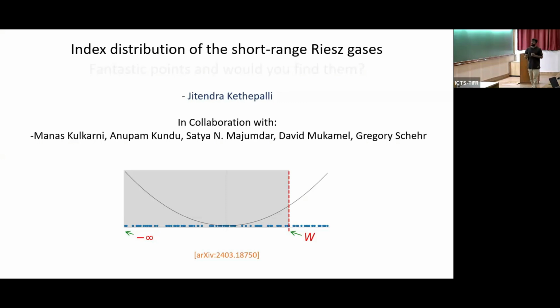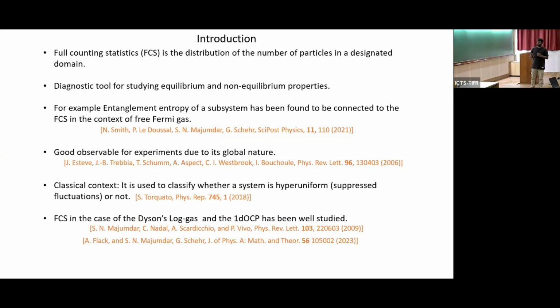This distribution problem is actually part of a broader class of problem called full counting statistics, which measures the number of particles in any designated domain. And it's a useful quantity to understand physical equilibrium and non-equilibrium properties. For example, entanglement entropy for the free Fermi gas can be connected to the full counting statistics. It's a global observable in the sense that you don't have to keep track of each particle. Just looking at the cloud and the variance of the number of particles, you can comment something about the nature of the interaction between the particles.